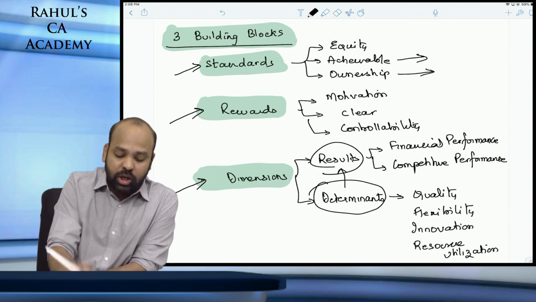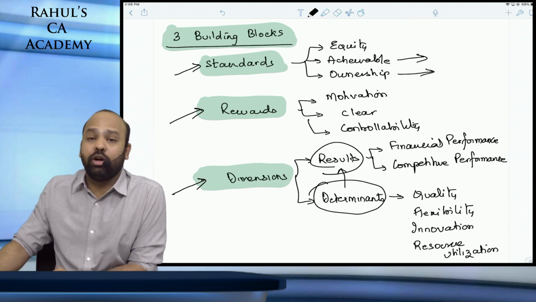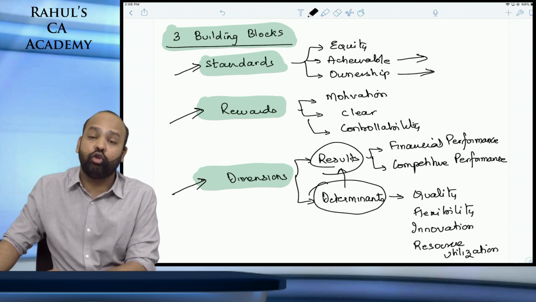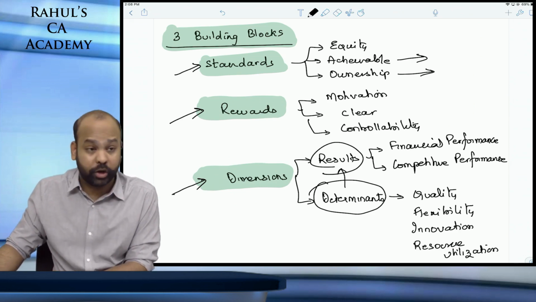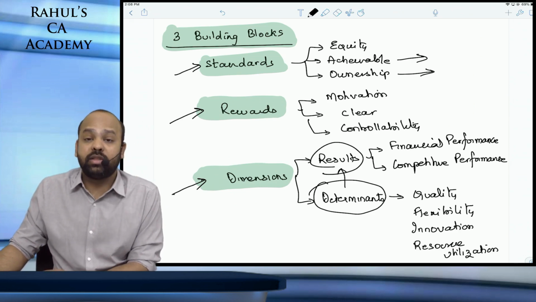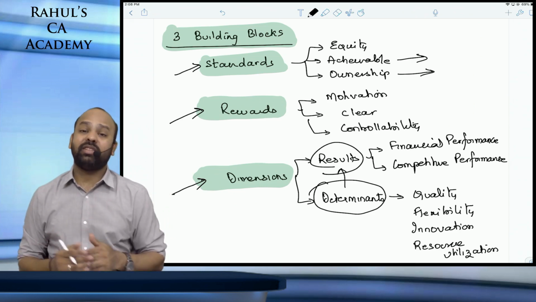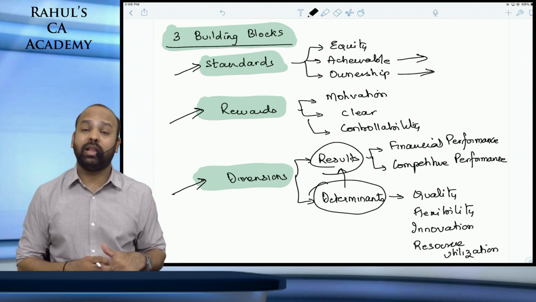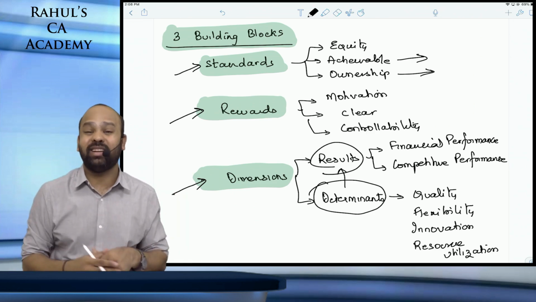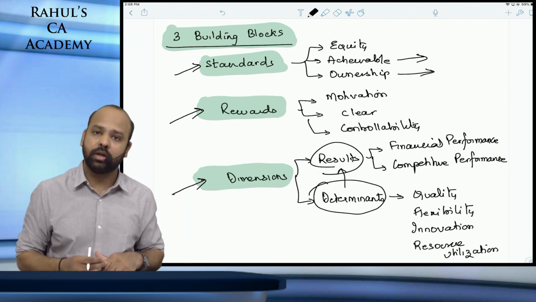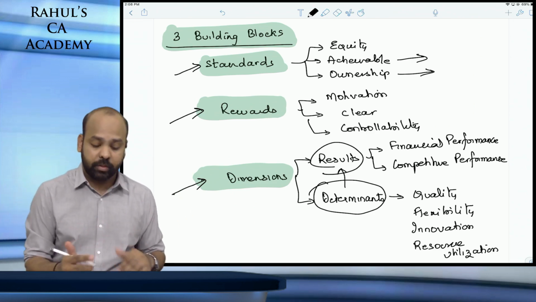The employees should have a sense of ownership, guys. Involve them in the standard setting process. Involve the employees who are responsible to execute the process in the standard setting process. If you involve them, beta, they will have a sense of ownership. They will know that they are involved in this process and hence it is achievable. They will be able to perform better. So bring in that sense of ownership, guys.